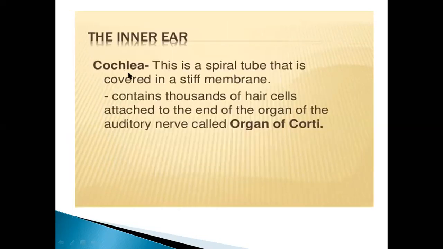The inner ear cochlea is a spiral tube covered in a stiff membrane and contains thousands of hair cells attached to the end of the auditory nerve, called the organ of Corti. No need to remember this term, it's not in your syllabus. Just remember that the cochlea is the spiral tube covered with a stiff membrane.